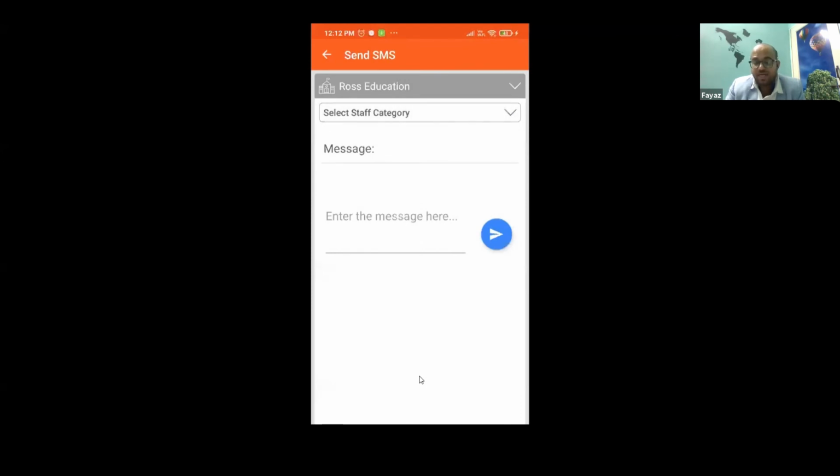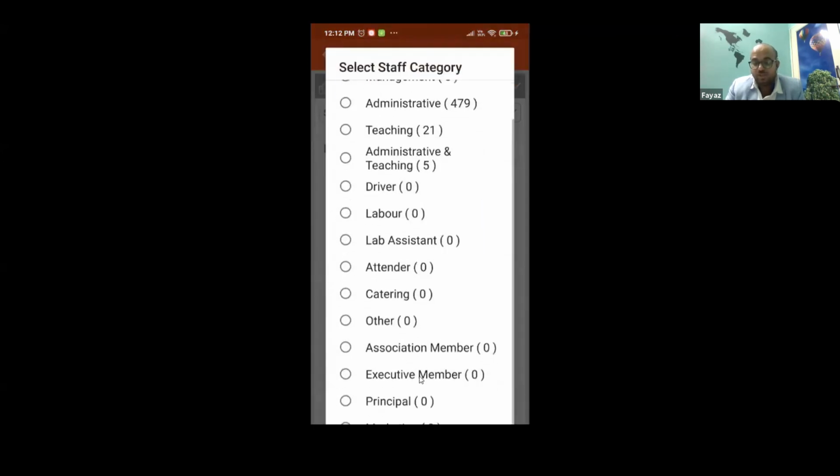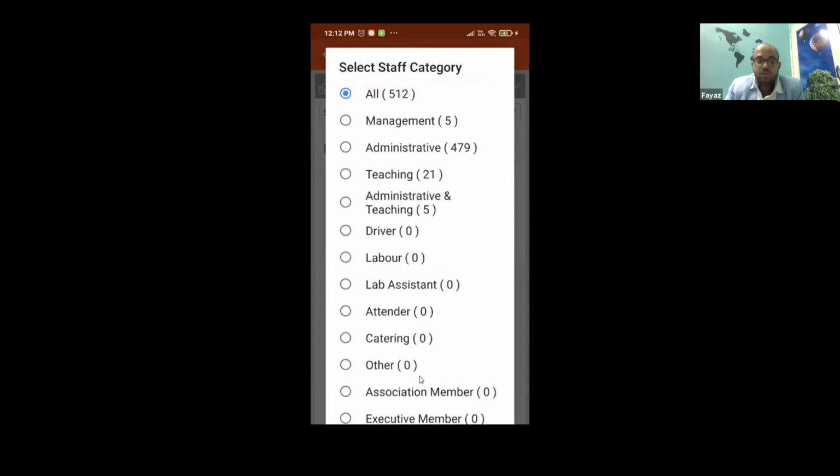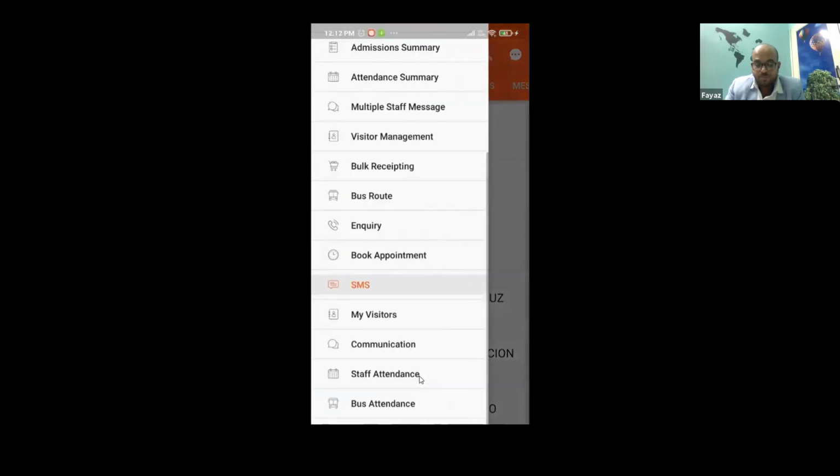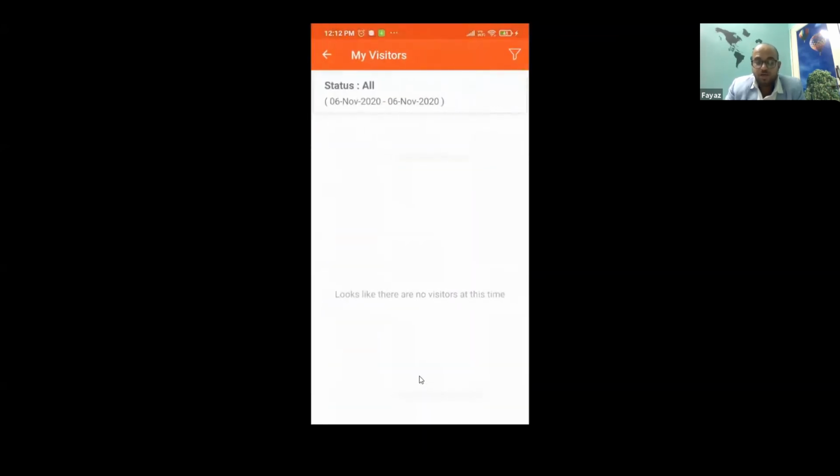You can select which category to whom you want to send the message, right? To students, staff, or to everybody. Then the moment you send a message, a bulk SMS will automatically go. Then if at all any visitors have come to meet you, you can check your visitors in the screen.